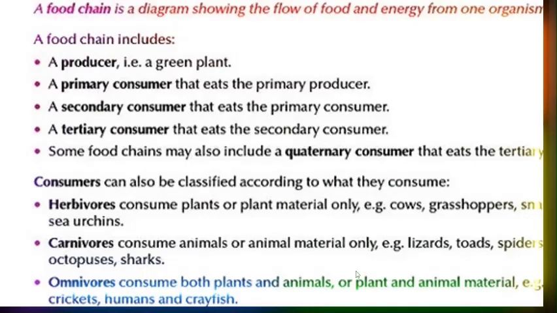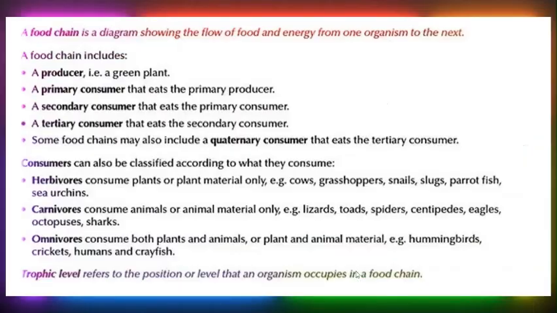Consumers can be classified mainly into three categories: herbivores, which consume plants or plant materials only; carnivores, which consume animals or animal materials only; and omnivores, which eat both animals and plants.